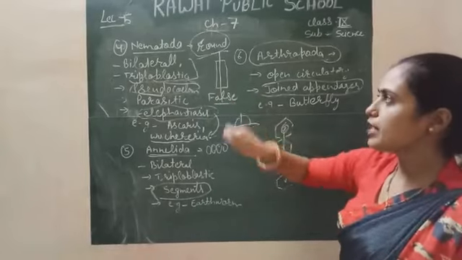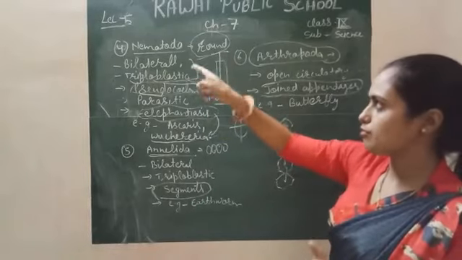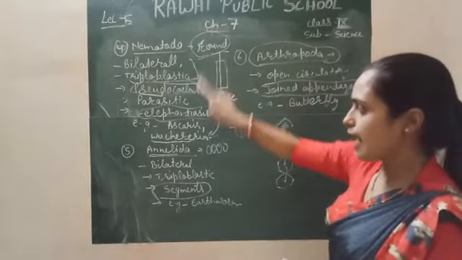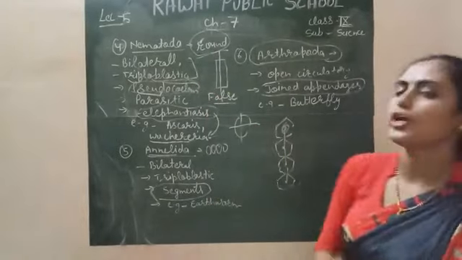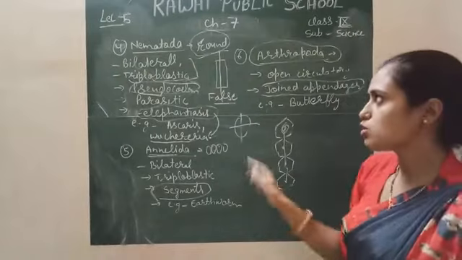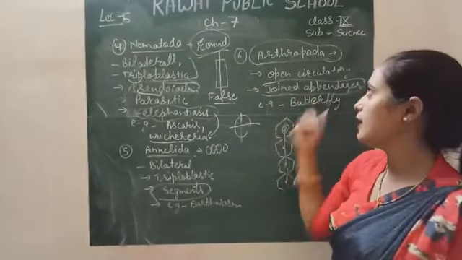After this, the very important points are: for the Nematoda, rounded and parasitic; for Annelida, segments; for Arthropoda, open circulatory system and joint appendages. So this is all about the Nematoda, Annelida and Arthropoda.